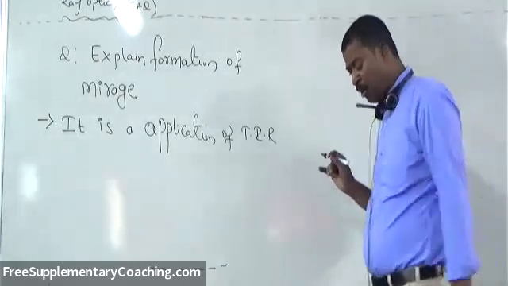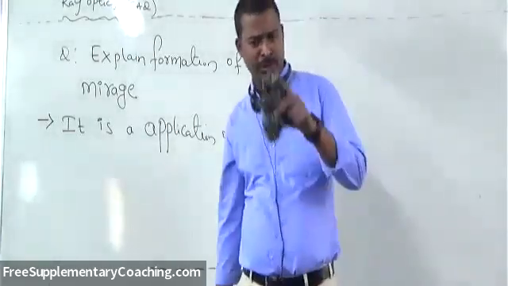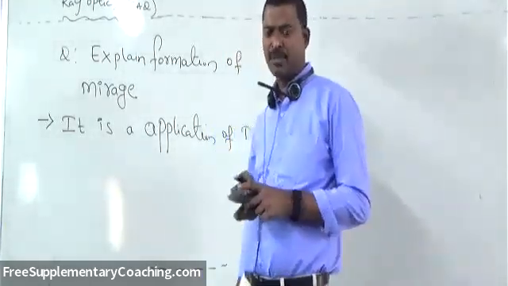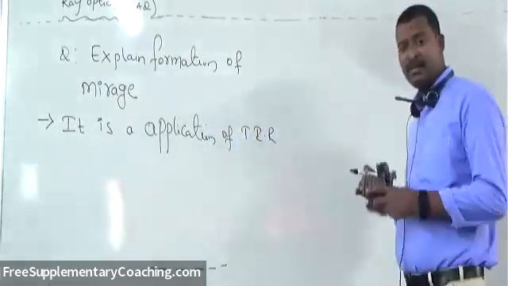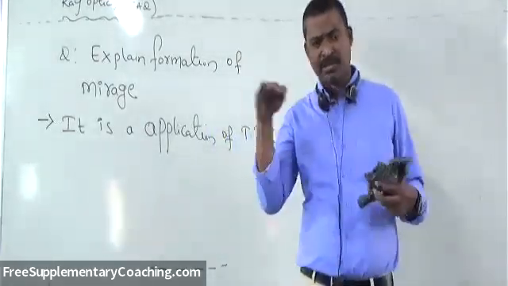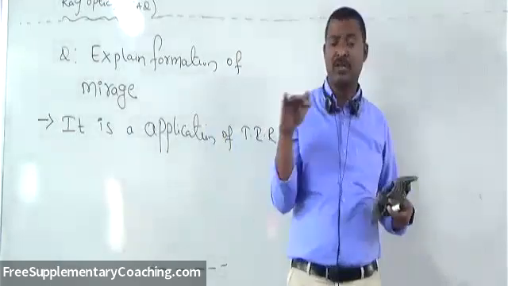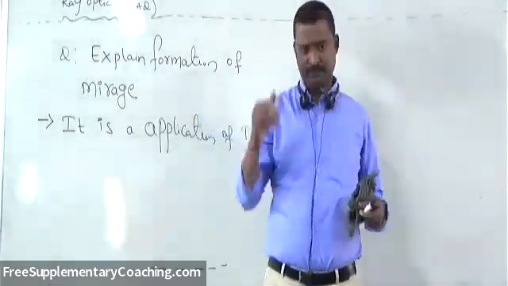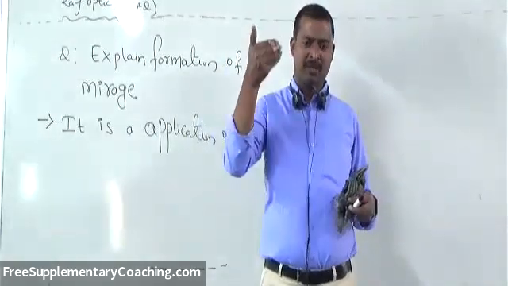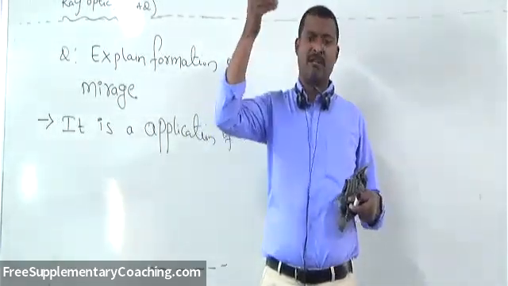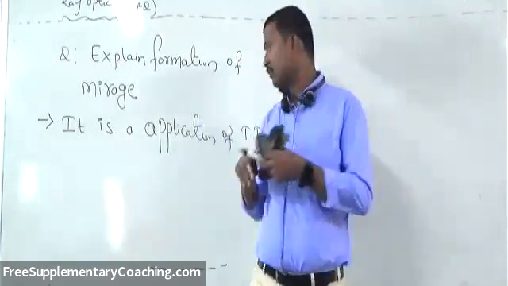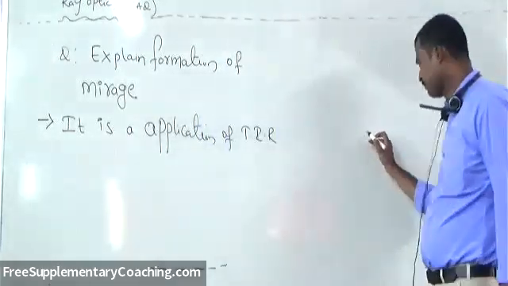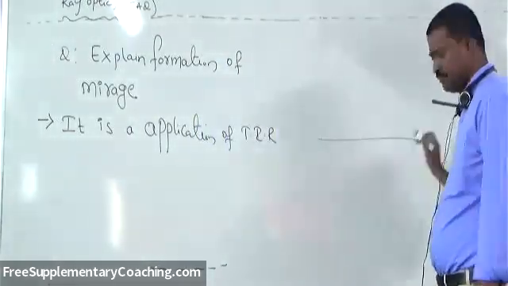So during hot summer days, the air above the ground, or near the ground, is hotter than the upper level. Suppose this is the ground.